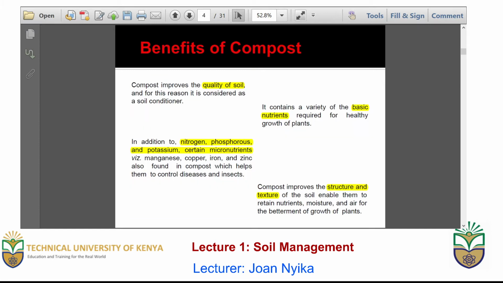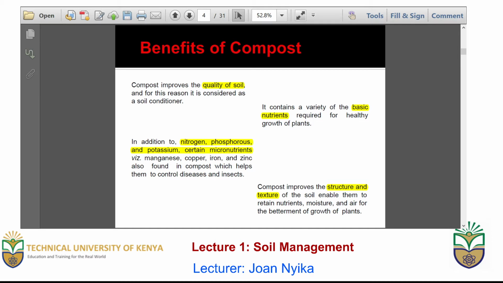But what is the benefit of compost in terms of improving soil fertility for better plant growth? Number one is that compost improves the quality of soil and therefore is considered as one of the soil conditioners.